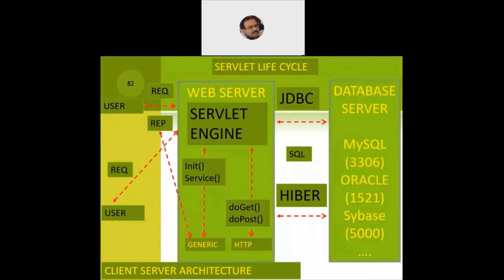Once we are able to fetch the result, the HTTP server will prepare a response and send it back to the end user. So the end user will receive the reply to the request he has generated for the HTTP servlet.